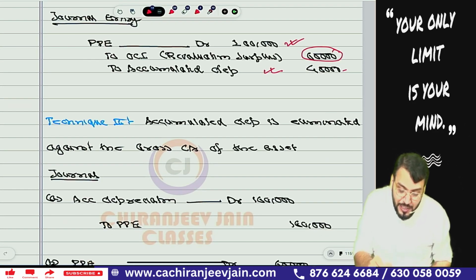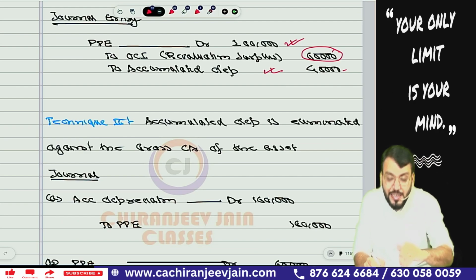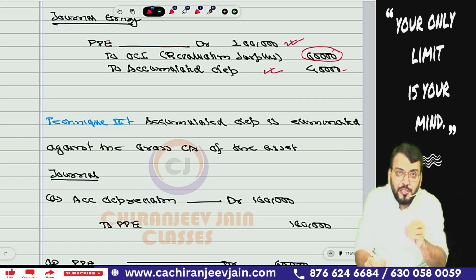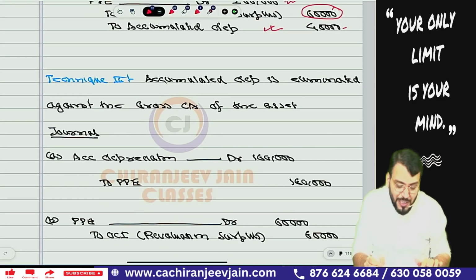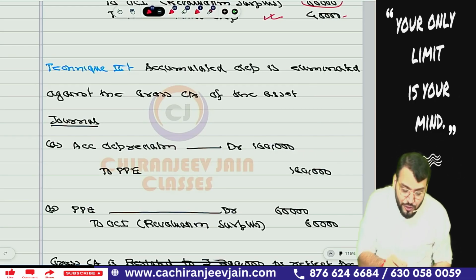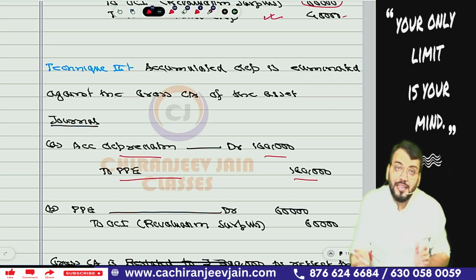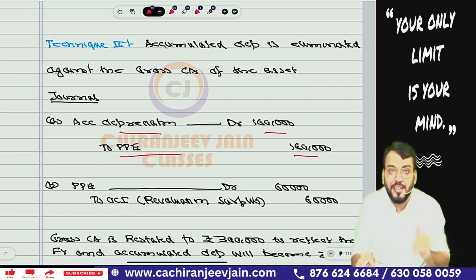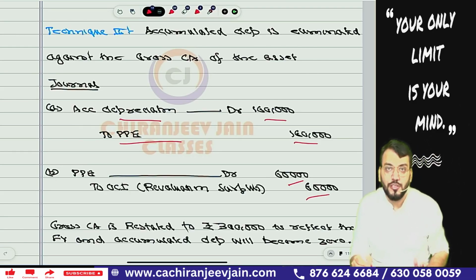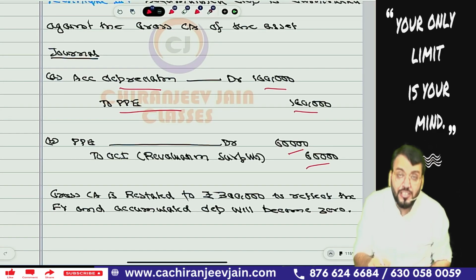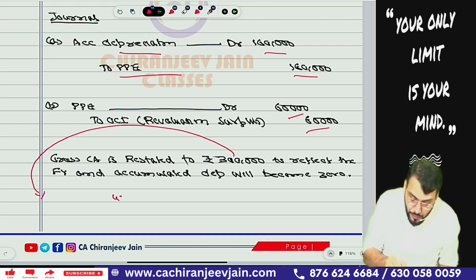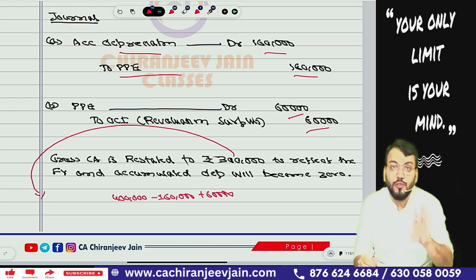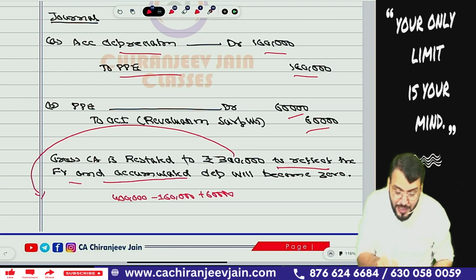Technique number 2: accumulated depreciation is eliminated against the gross carrying amount of the asset. So whatever the accumulated depreciation is, we need to eliminate it and it will become nil. We'll pass only two journal entries. First we'll eliminate accumulated depreciation against PPE, 1,60,000, and then we'll pass one more journal entry, PPE account debit to OCI revaluation surplus with the amount of surplus, that is 60,000. In this case the gross carrying amount will be equal to fair value, that is 3 lakh. How will it become 3 lakh? You can see it was 4 lakh initially, minus 1,60,000 and plus 60,000. It will become 3 lakh, equal to fair value, to reflect the fair value, and the accumulated depreciation will become 0.